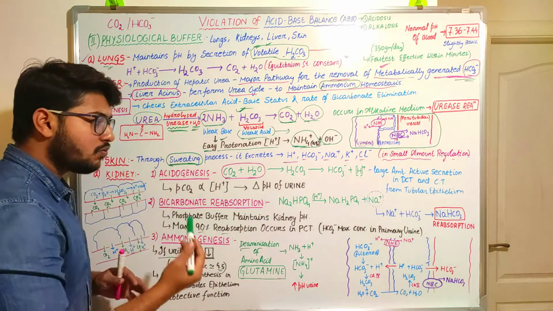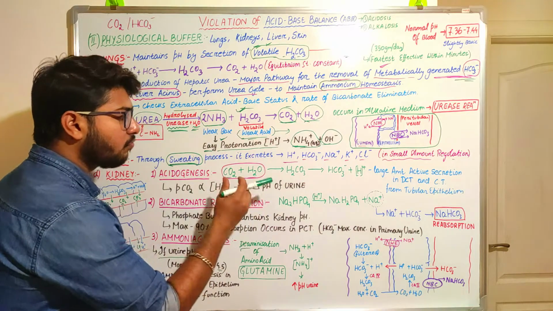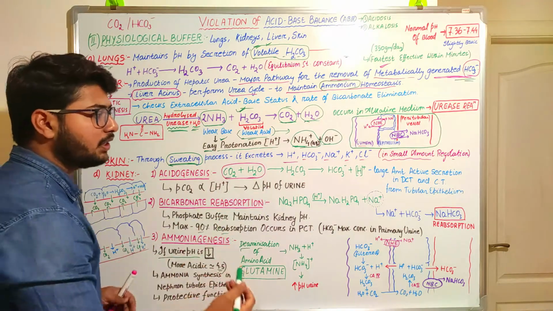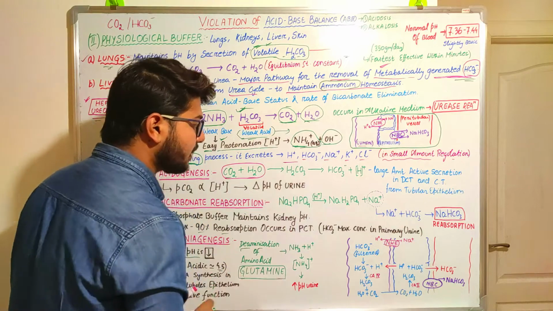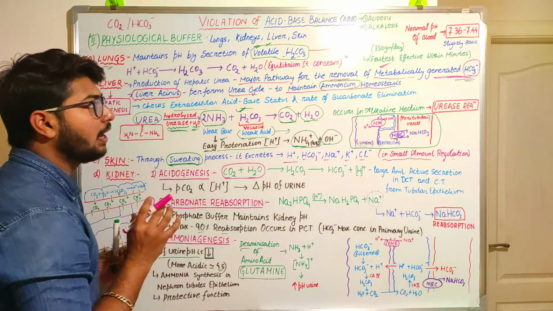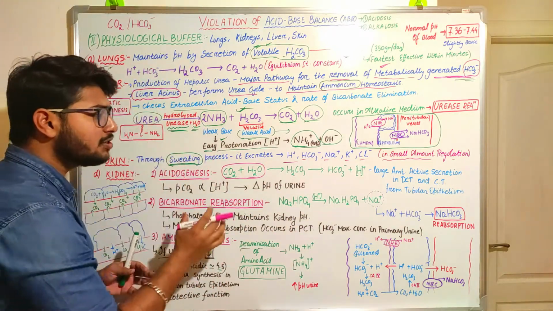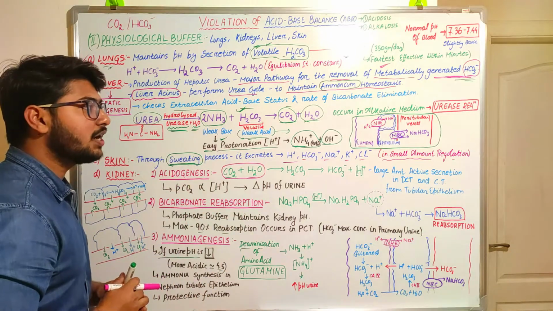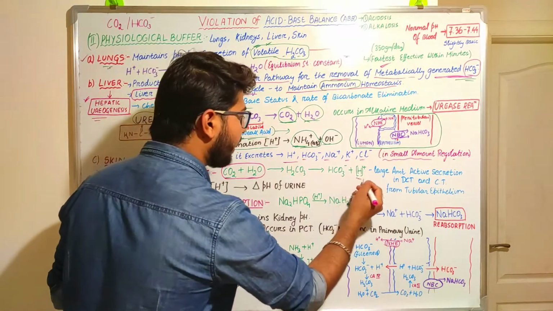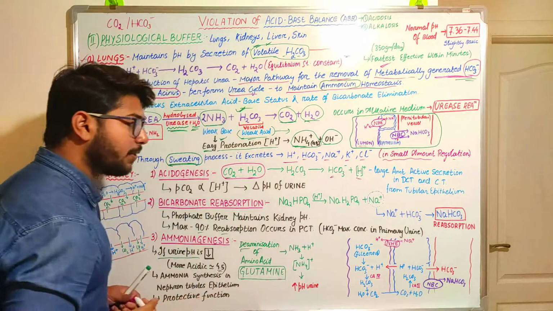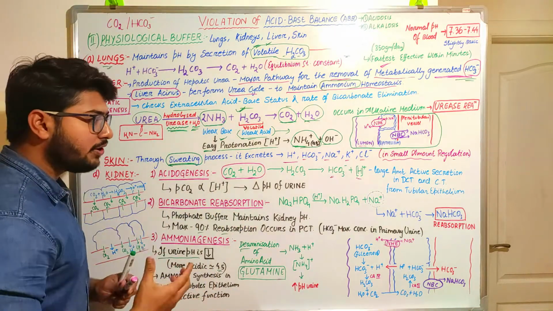So in acidogenesis, carbon dioxide and water combine in the blood to make carbonic acid. This is the most basic reaction that you should remember, because it will help you understand how the acidic content or the basic content are produced in normal physiological reactions.